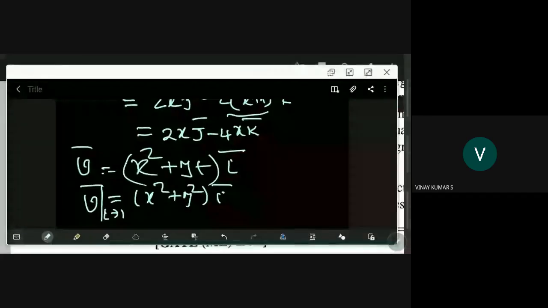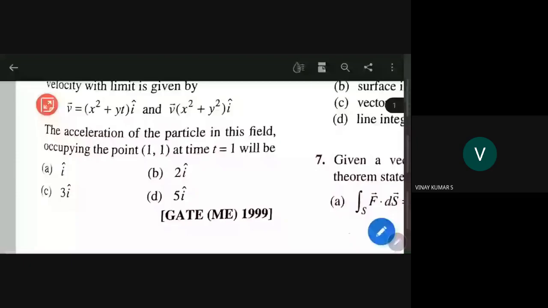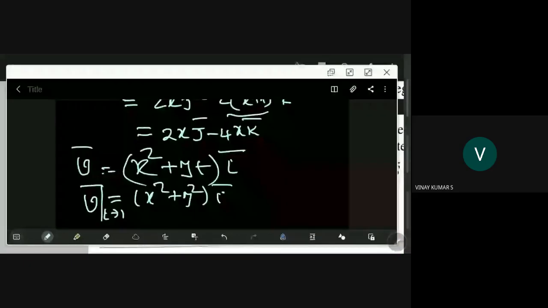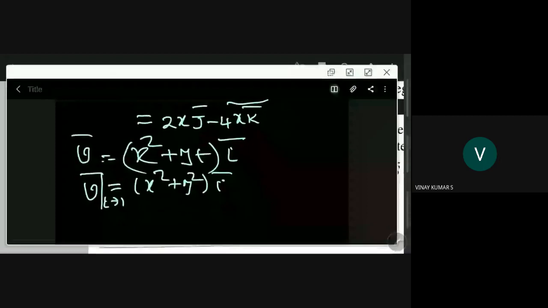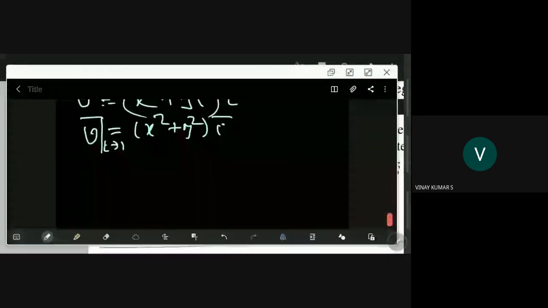Now what is he asking? He is asking about the acceleration in the field. Let me check, in fact. What is acceleration? I write a bar.